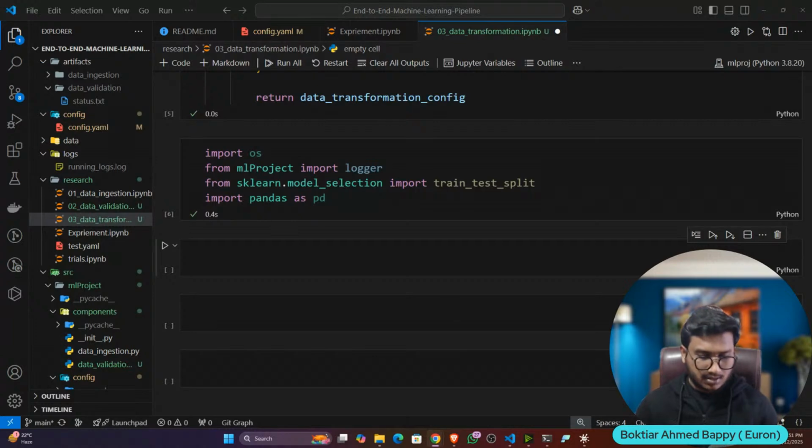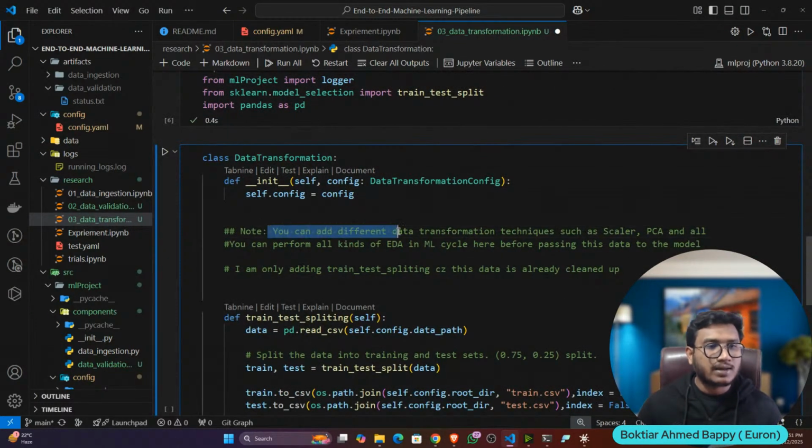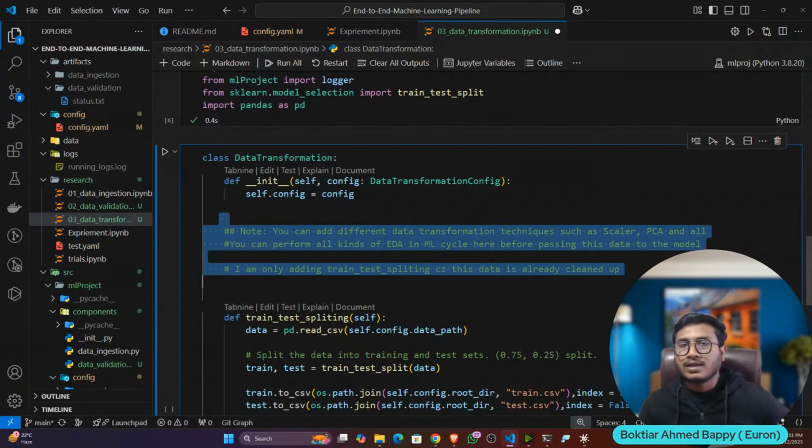Then this is the class I have written. Here I have written one note: you can add different data transformation techniques such as scaler, PCA. Okay, you can perform all kinds of EDA in the ML cycle here before passing this data to the model. That means here you can pass every kind of feature engineering task. I haven't done it because I want to show you quickly. But if you want, you can also add it.